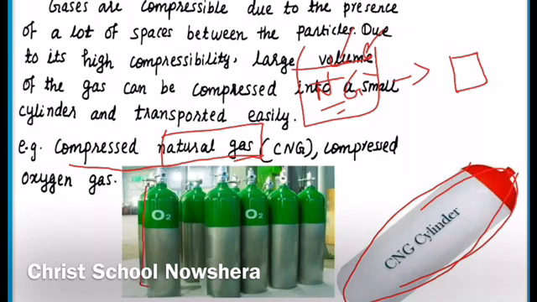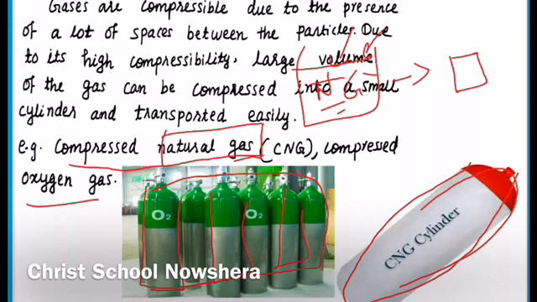Similar is the case for compressed oxygen gas. Oxygen gas should be used in hospitals and for other purposes. So a large volume of oxygen gas can be compressed and filled in small cylinders like this. Then it will be very convenient to use. So this is the advantage of the compressibility of gas.